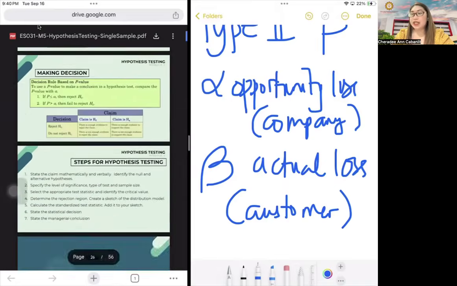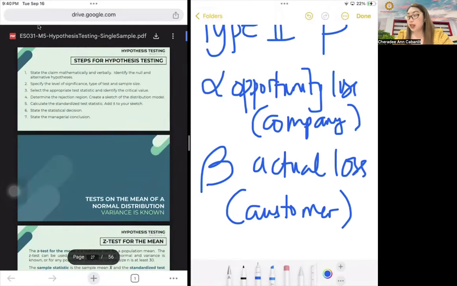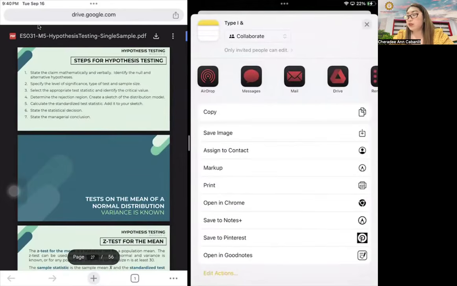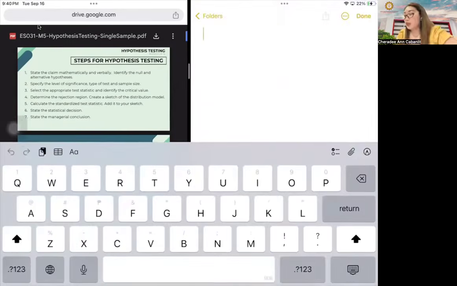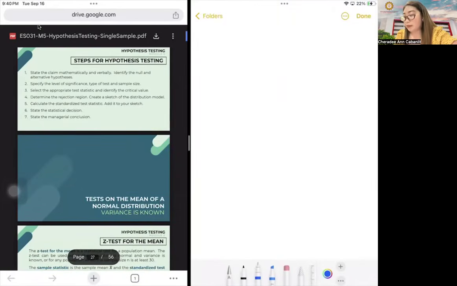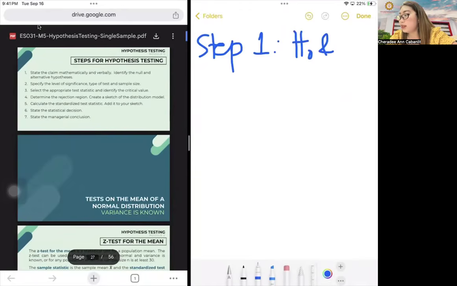All right, now let's make the steps for the statistical test. For the statistical test, guys, it's very simple. We will just have 6 steps. Please take note of the following. First step, step 1. What does it say? State a claim mathematically and verbally, identify the null and alternative hypothesis. Therefore, this is the part wherein you write your H0 and HA. So we will now state our H0 and HA.